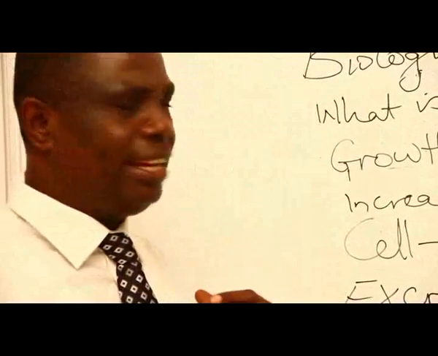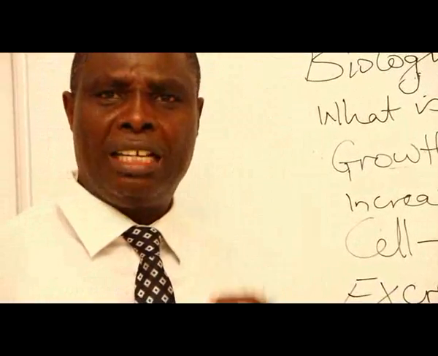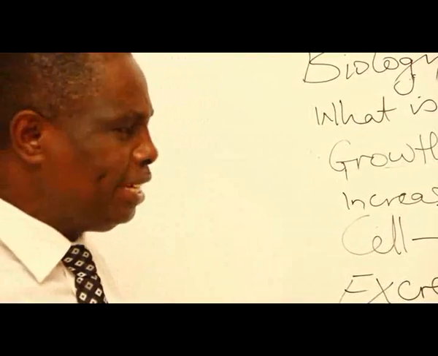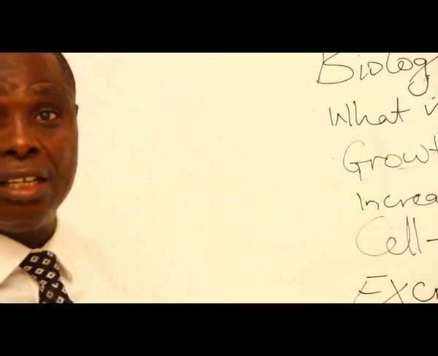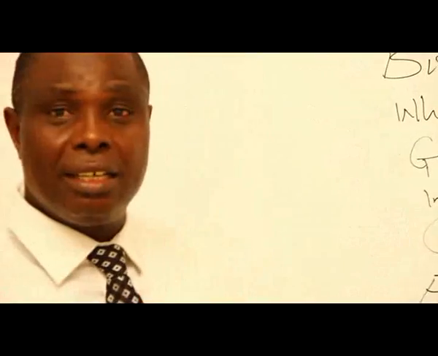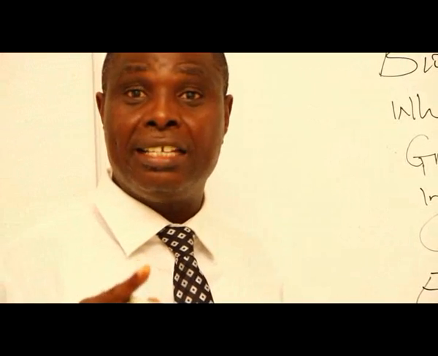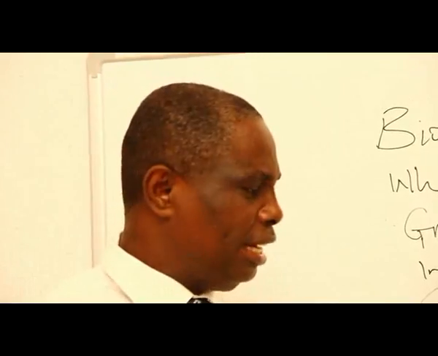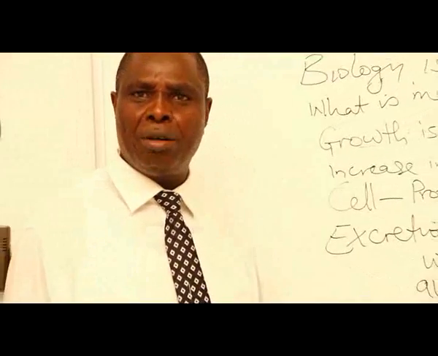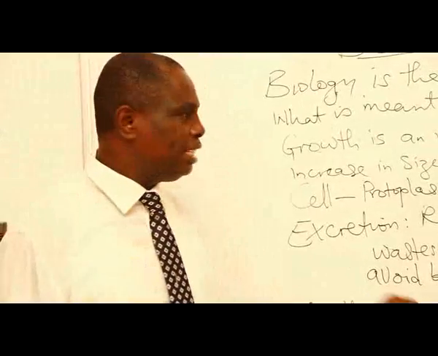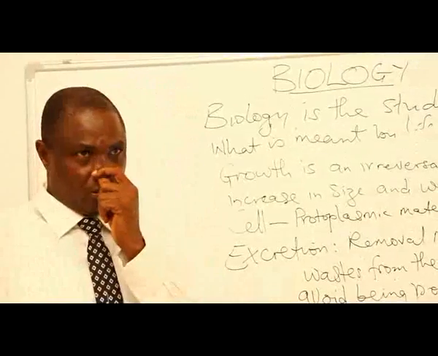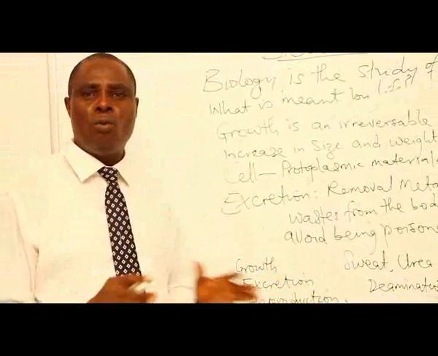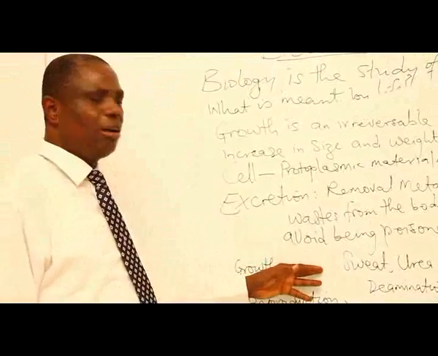And when we breathe in oxygen, the oxygen is used in the cell to break down the food we eat, to release energy. And in the process, carbon dioxide is released also. The carbon dioxide has to leave the body because it can endanger the body tissue. And so carbon dioxide is also a metabolic waste. So we have all these metabolic waste from all cells in the body, whether the body of plants or the body of animals.